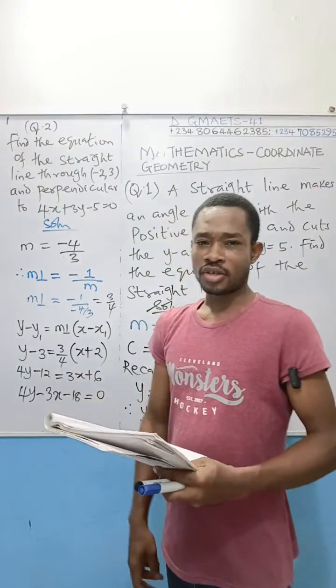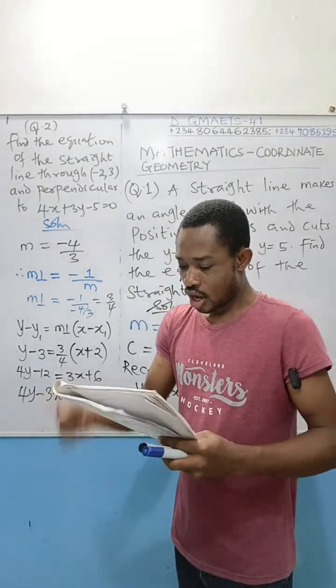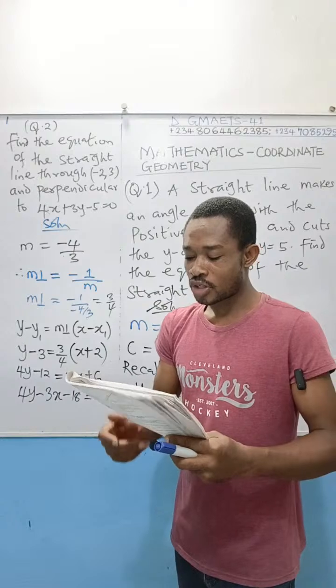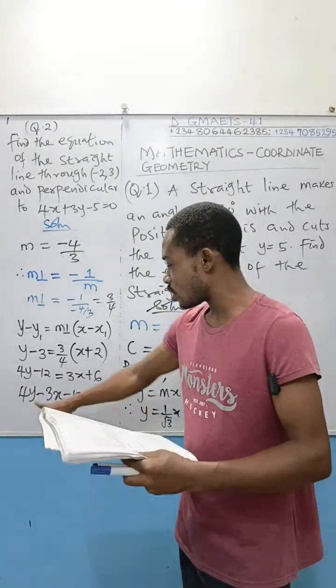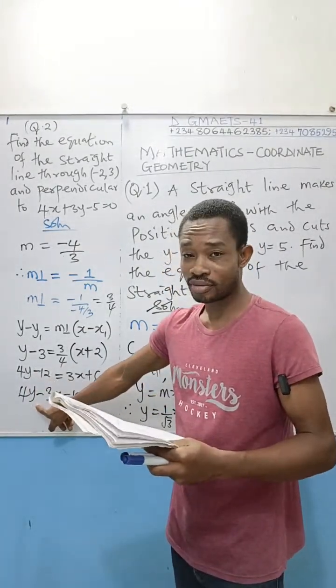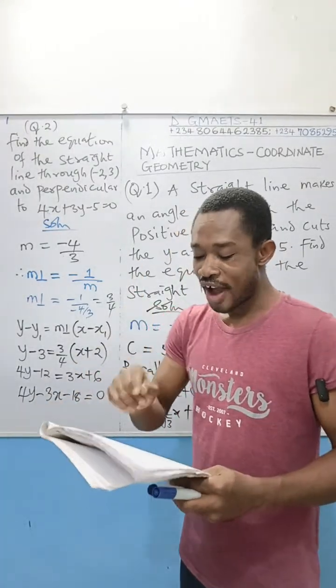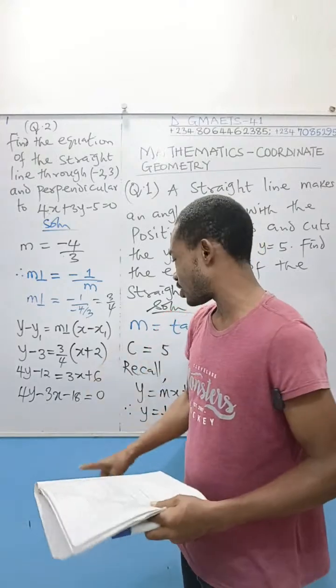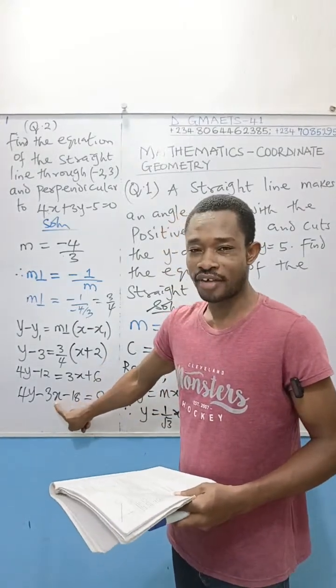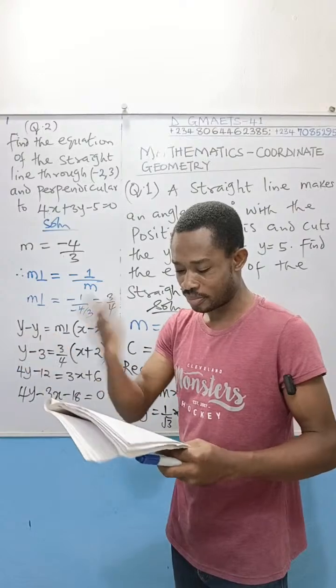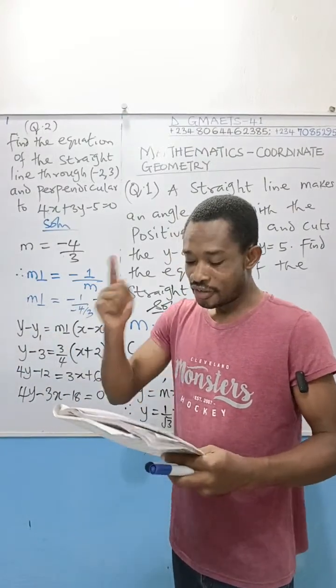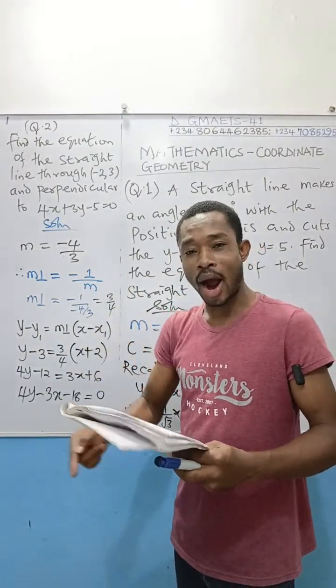And now you want to listen to the options. Option A, 4x plus 5y. In fact, that is off because y is not 5, so no need of wasting time reading it to the end. Option B, 5x minus 2y. In fact, x, the coefficient is not 5. Y, the coefficient is not 2, so option B is off. Option C, 3x minus 4y plus 18.